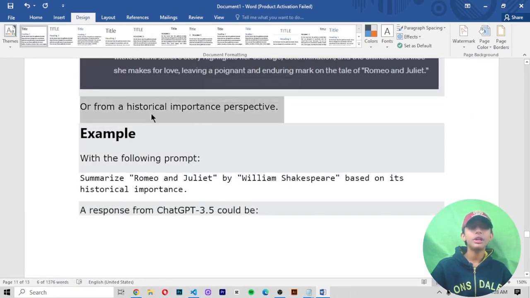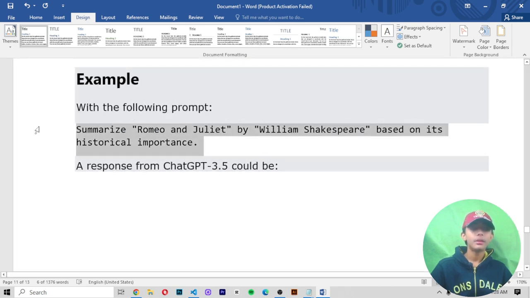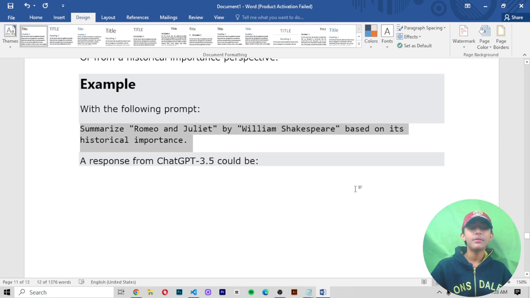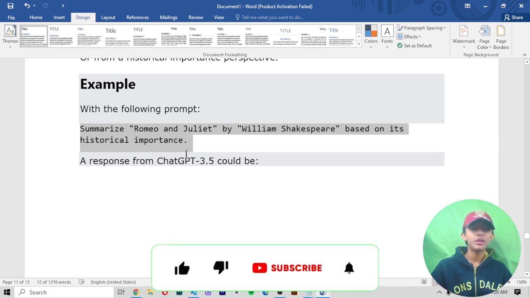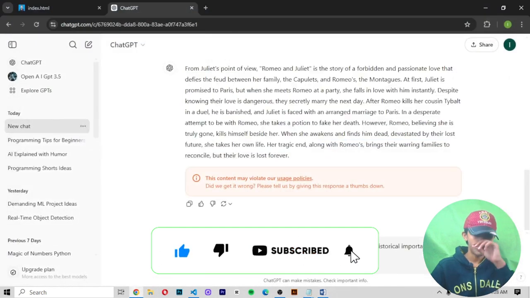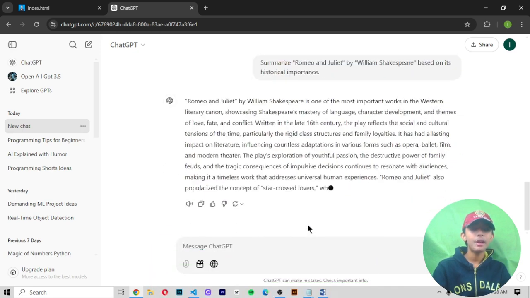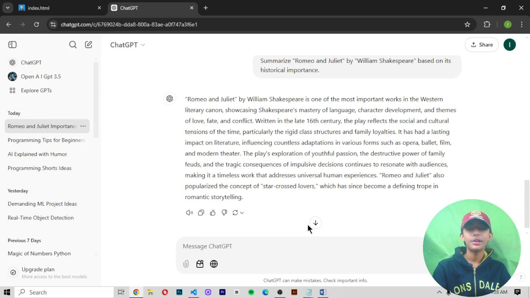Now a summary from a historical importance perspective, with the following prompt: Summarize Romeo and Juliet by William Shakespeare by John Doe based on its historical importance. So I am giving this type of prompt to ChatGPT. Let's see which type of output it gives me. It says Romeo and Juliet by William Shakespeare is one of the most important works in the Western